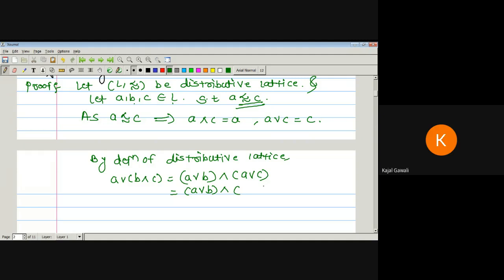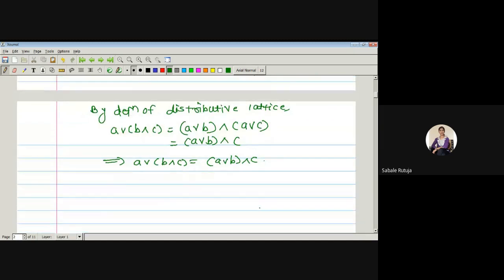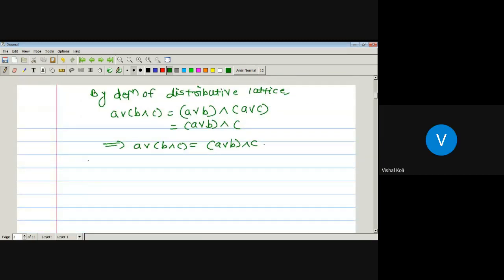C, which implies A join B meet C is nothing but A join B meet C, which is the definition of a modular lattice. Hence every distributive lattice is modular. Okay, and hence the proof.